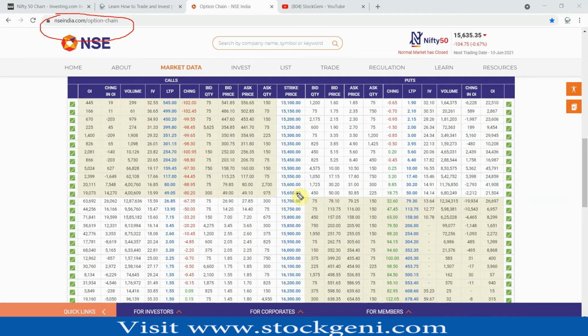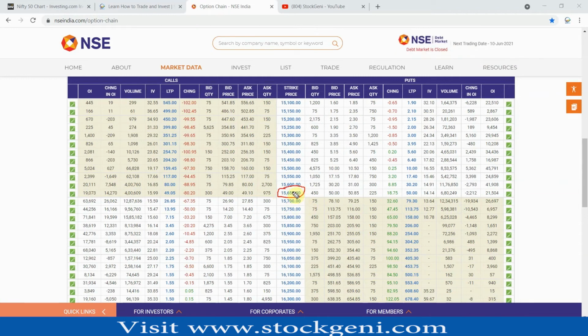So what parameters do you need to check? First of all, you need to check the closing of that particular day. If you talk about the closing for today, you can see it here: 15,635.35 is the Nifty closing for today. Now let's discuss the ATM for the day. We can see 15,700 is our ATM.